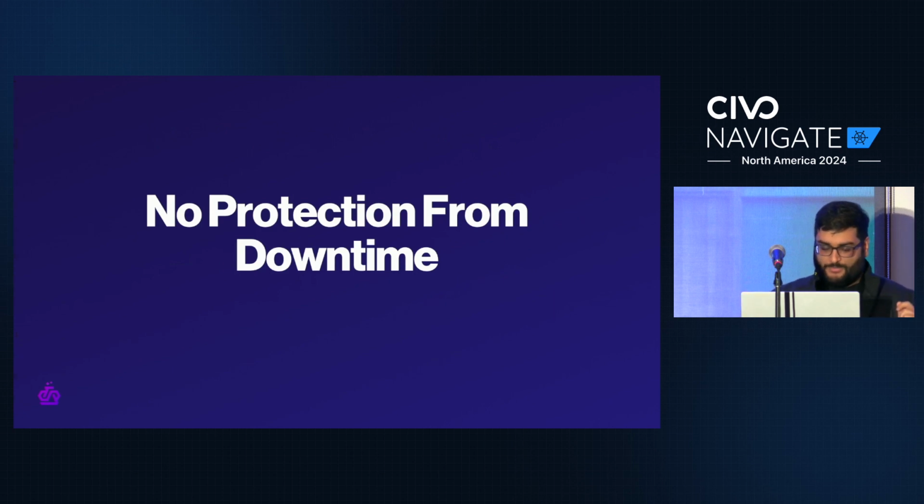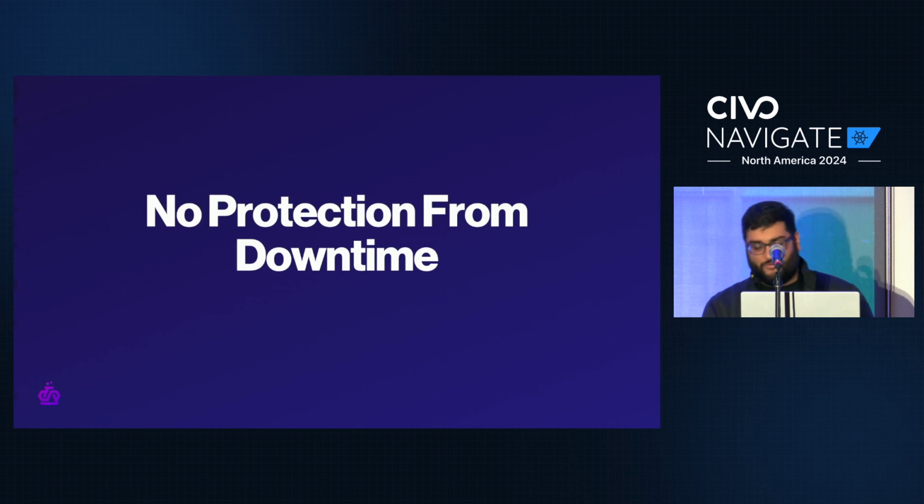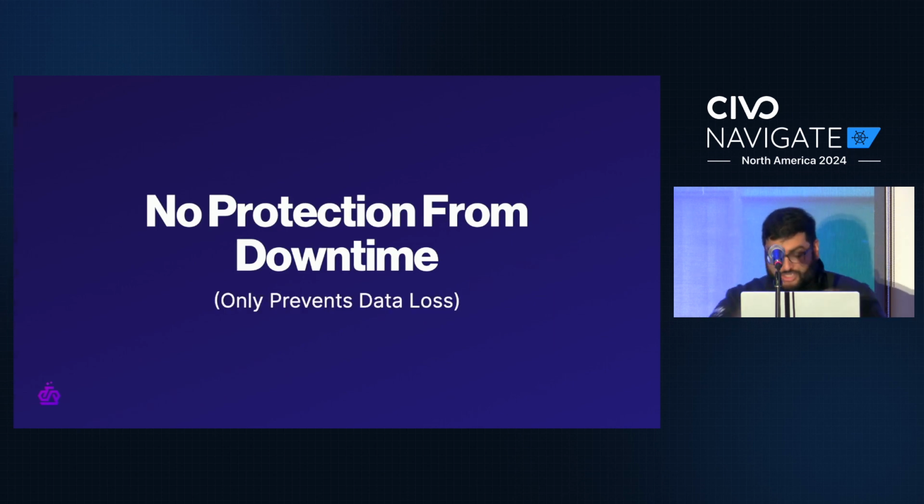Here's the thing though. Persistent volumes do nothing to help you avoid downtime. They just give you a false sense of security. At best, they might help you prevent data loss by pushing persistent state onto a disk. But if your pod gets deleted or your node goes down, your clients will still get disconnected and you will absolutely have downtime. And now, on top of that, any state that you hadn't flushed to the disk will be lost. So persistent volumes can't really help us with live migration, right?